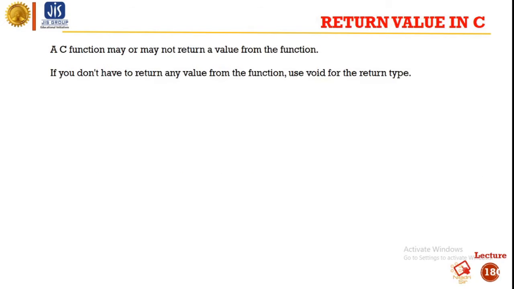Now, return value in C. A C function may or may not return a value from the function. If it does not have to return any value, we will use void for the return type. So if a function does not return any value and will just print something, then the return type of that function will be void.